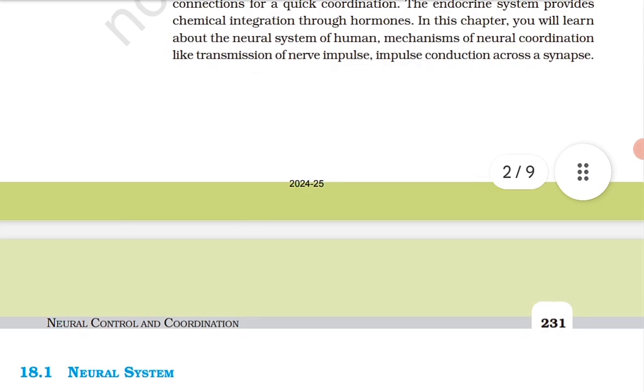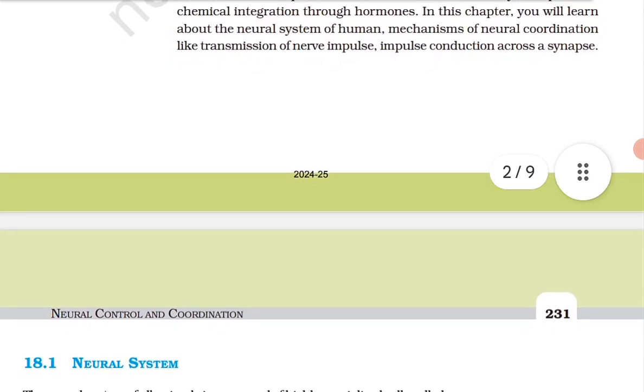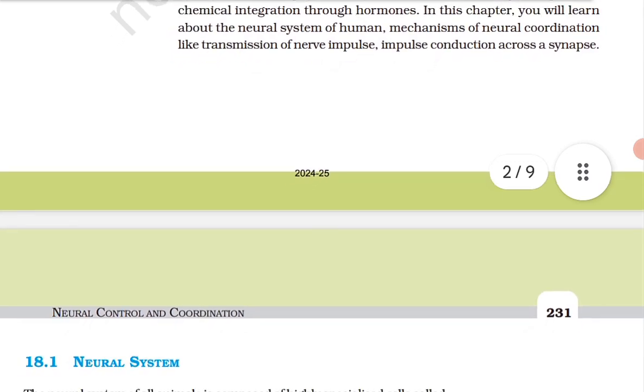PNS की दो टाइप की होती है, afferent और efferent. Understood? So let's wait for a minute. I have to drink water.